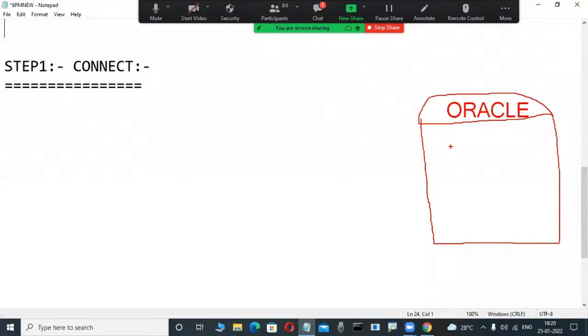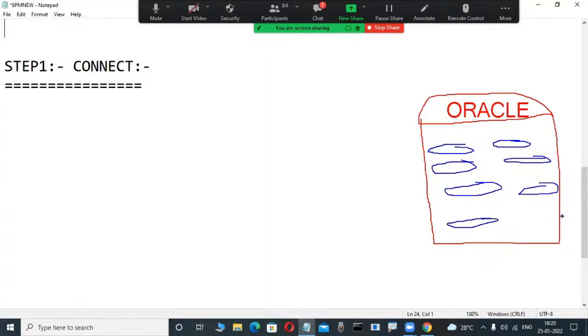That is called the Oracle database in the hard disk. In this Oracle database, so many database objects are there: tables, procedures, functions, triggers, packages, synonyms, sequences, indexes. These are all a collection of database objects.